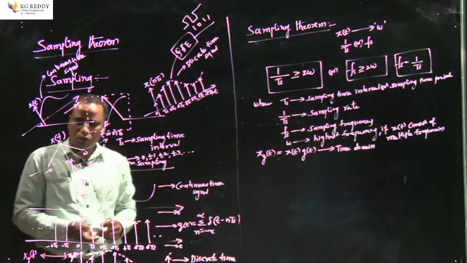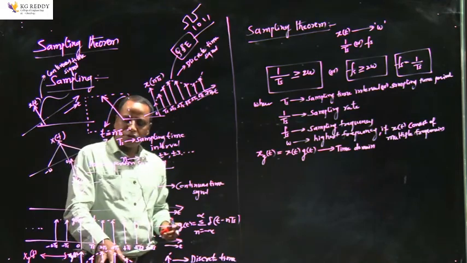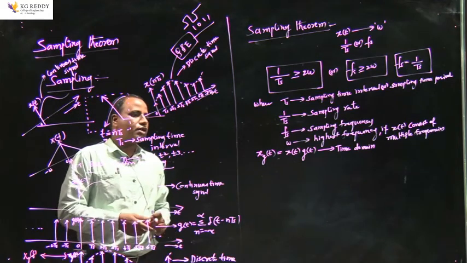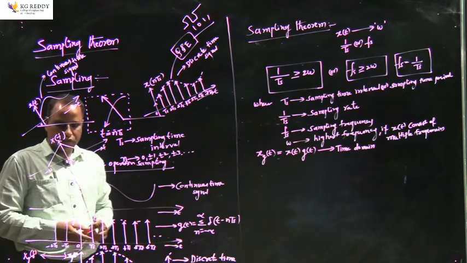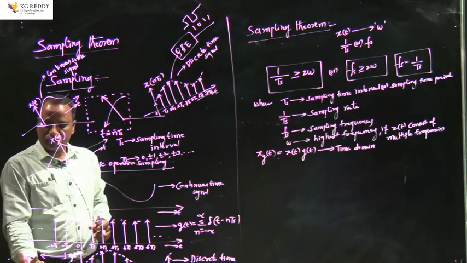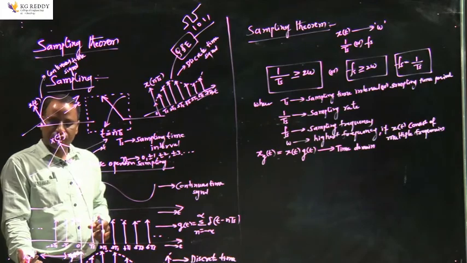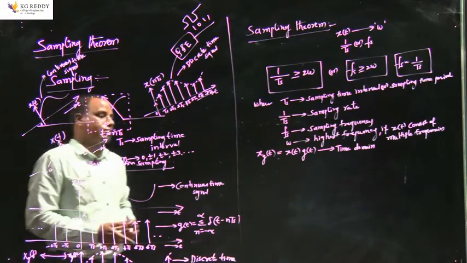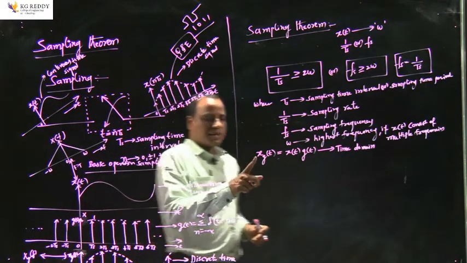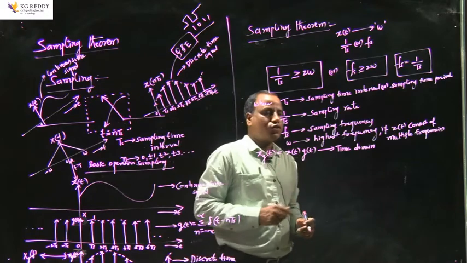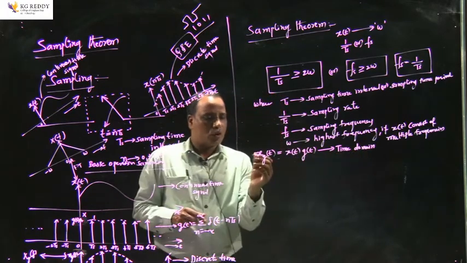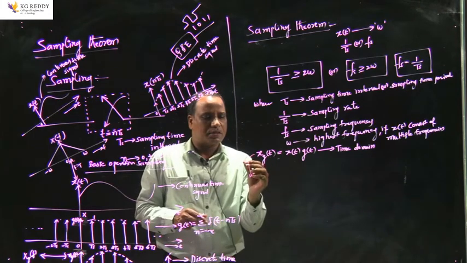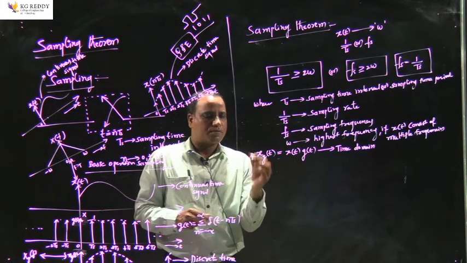So in order to understand the frequency domain analysis after the signal is converted into the discrete form, as I mentioned, xg of t is equal to x of t into g of t. This is valid in the time domain. But if I want to understand the frequency domain analysis, I have to take the Fourier transform of this signal.